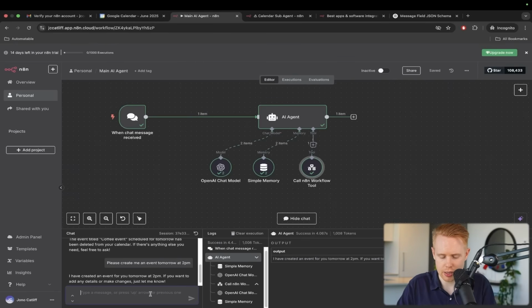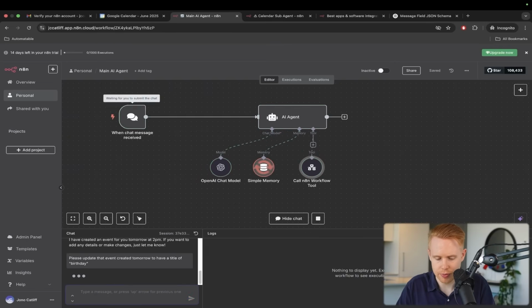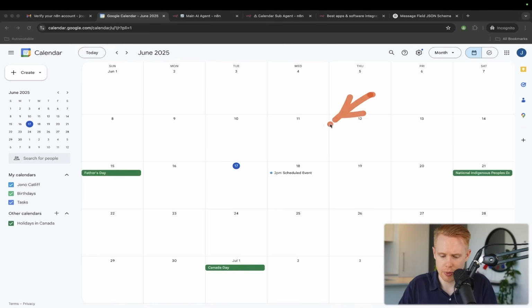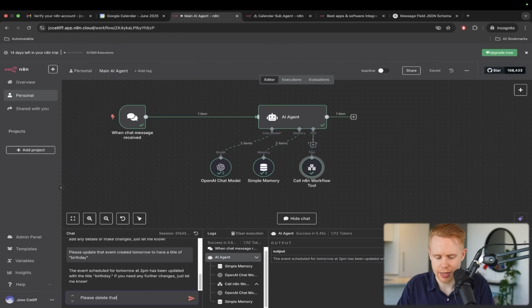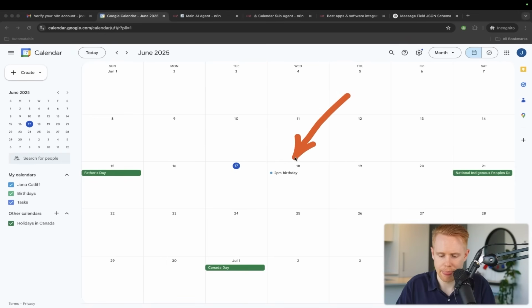We can go ahead and update this saying, please update that event created tomorrow to have a title of birthday, let's just say. We'll go ahead, in real time, it's going to update that. Let's see this play out here, birthday. And then we can even go ahead and delete that event. Please delete that event you just created. And it'll go ahead and now delete that off of this Google Calendar in a couple seconds here.